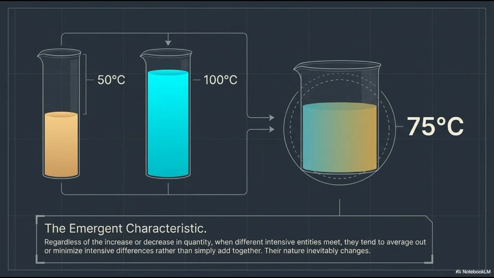However, when different intensive entities meet, we witness emergent characteristics. Mixing a substance at 50 degrees with one at 100 degrees doesn't just add them up; they interact to minimize differences, resulting in a new, averaged state. Here, the nature of the entity inevitably changes.